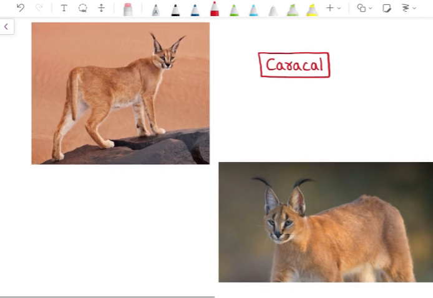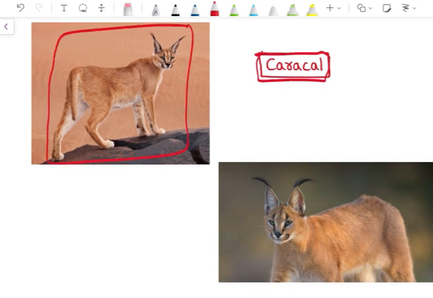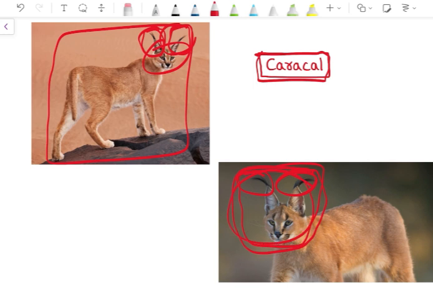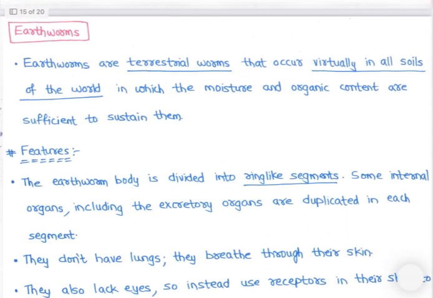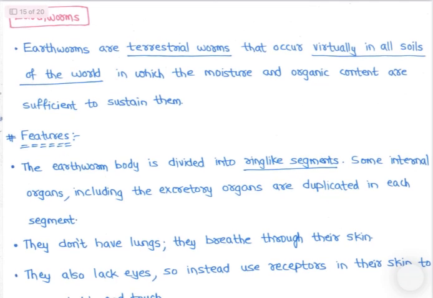See, this is caracal, right? A cat, right? See, special feature is the hair on its ears, right? So caracal, black hair, caracal, kala, right? Black hair, caracal. Caracal is a cat, least concern, right? So with this, and we have covered earthworms, right?